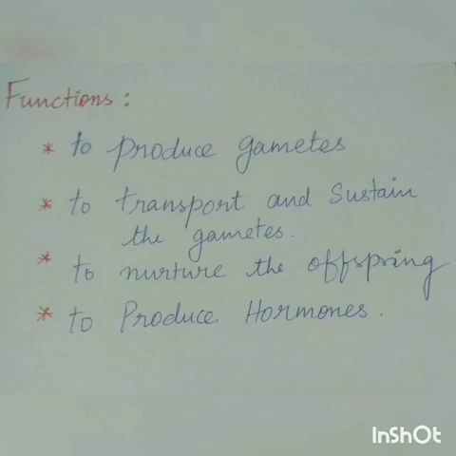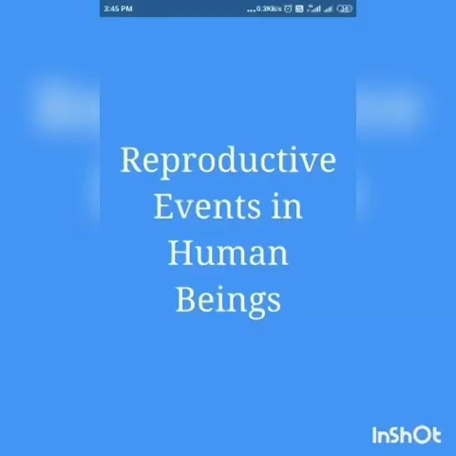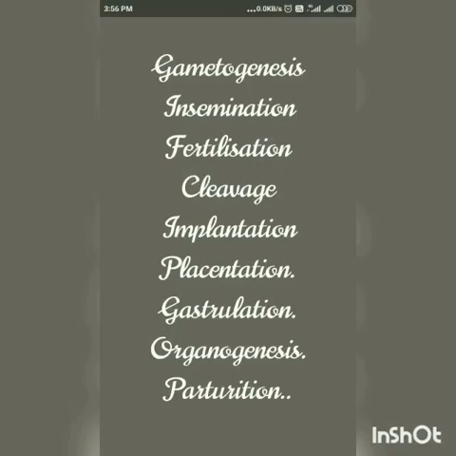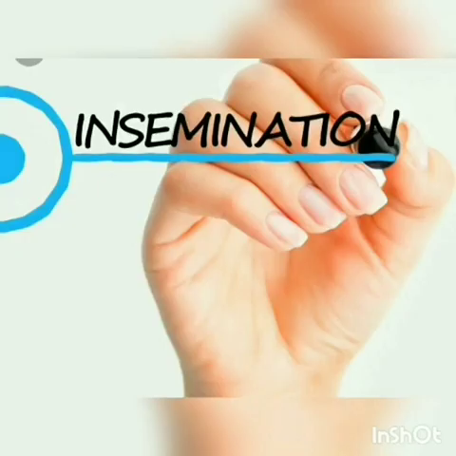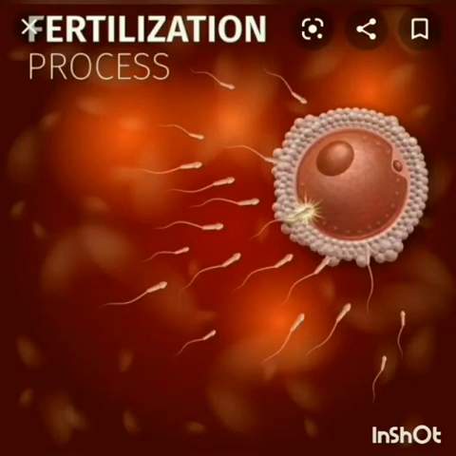produce hormones. There are some major events in the reproductive life of human beings, which start from gametogenesis and end in parturition. First is gametogenesis. Production of gametes is called gametogenesis. The transport of sperms to the female reproductive tract is insemination. The fusion of male and female gametes to produce a diploid zygote is fertilization.